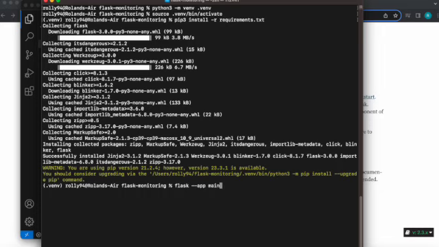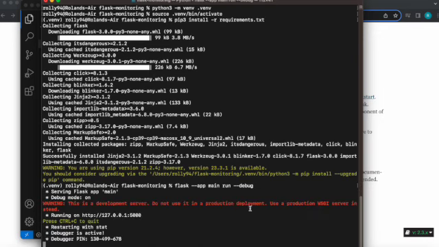So main is referring to the name of the file that has the Flask app instantiated. So it's going to be the main, and we're going to run, and we're going to use the debug option. What the debug option allows you to do is restart our application every time we make changes to that file and save that file. So we don't always have to stop and restart the app. It's going to listen for changes, and it's going to restart the app when necessary.